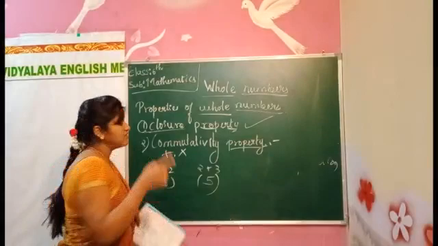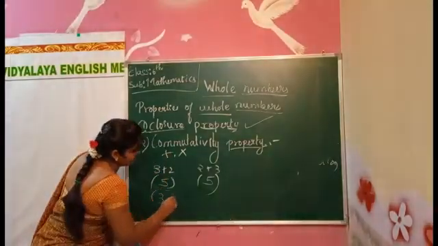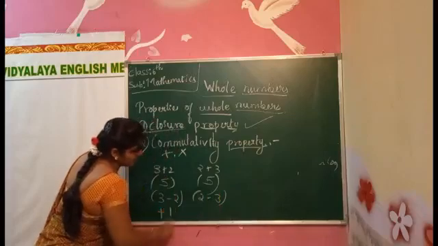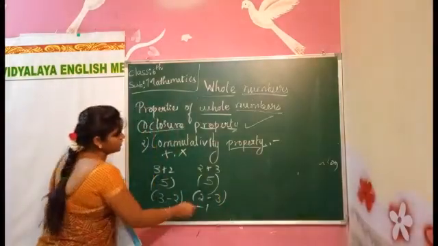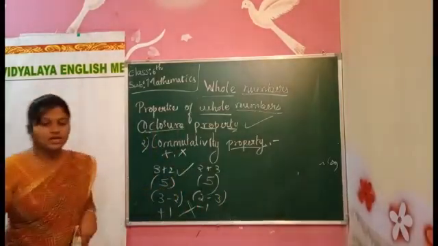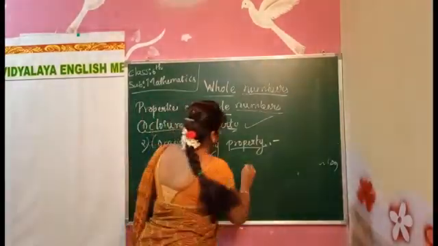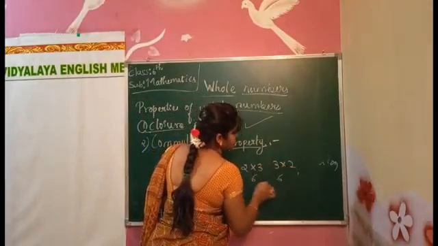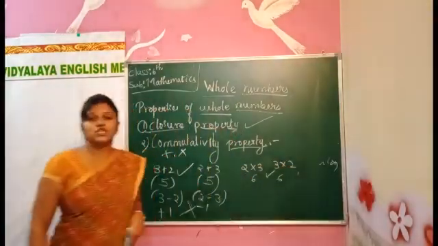But when we have a subtraction, 3 minus 2, 2 minus 3. Here we get plus 1. Here we get minus 1. So it does not hold for subtraction. It holds for addition. And now see the multiplication. 2 into 3, 3 into 2. 6, 6. It holds for multiplication also.